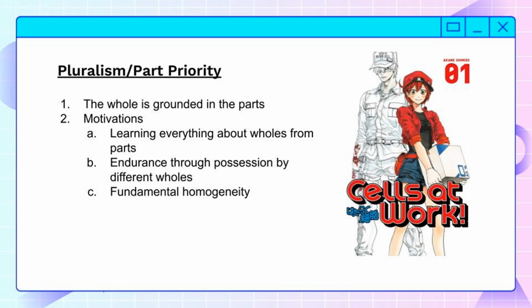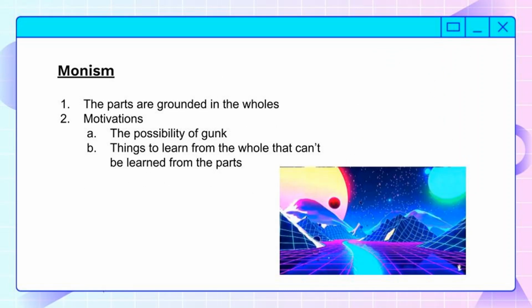Then we have the second answer, which is monism. This is going to say that wholes, specifically the cosmic whole, is fundamental. There are a couple motivations for this. The first is gunk. Remember the idea of gunk. This is the idea that there are no base level parts. Every time you go to a lower level of reality, there are always more and more parts.